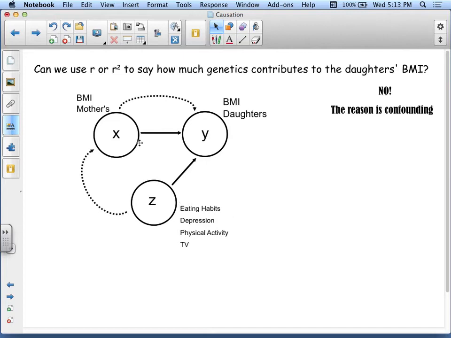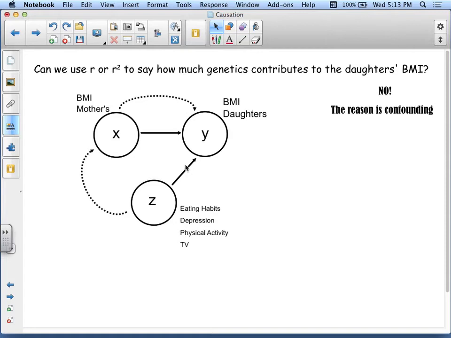We say that the mother's BMI has a direct effect on the daughter's BMI. Well, that might be true, but it only explains 25% of the change of the daughter's BMI from the mother's BMI.